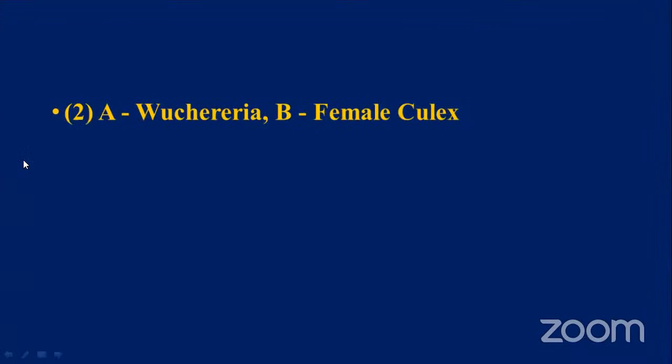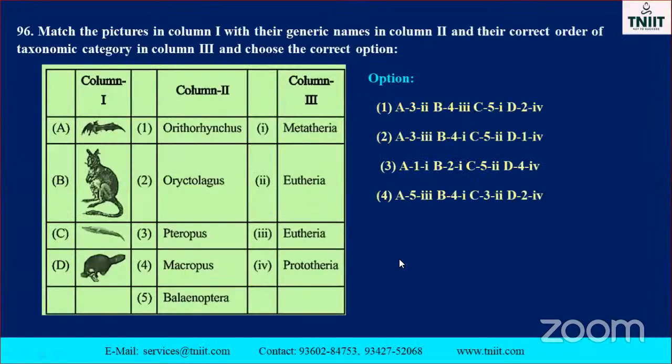Wuchereria, female Culex. See, this is another important NEET question, my dear. Match the following is very, very important, NEET 2023. This is called a kangaroo. This is another one, called a platypus. Just imagine, take an example of egg laying.